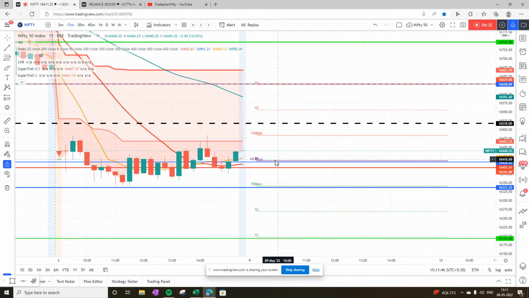Mainly because, if you see, Monday could also be a trend day because the CPR width is very less. It's coming around to 0.8. So I'm anticipating that Monday will be a trend day. Now, if you look into CPR, definitely Monday's CPR is below Friday's CPR. So that also confirms that the trend is down.